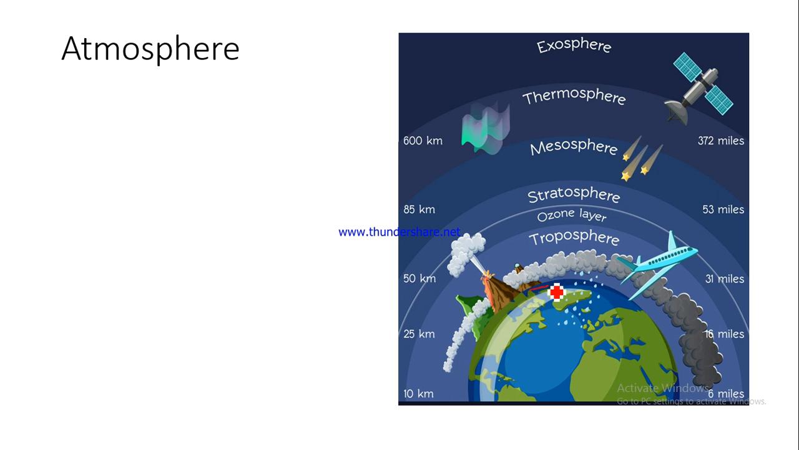Now this is the Earth's surface. You can have a look here. This is Earth's surface, and this is where most of the human population resides. So at a height of 10 kilometers, you would find troposphere ending.